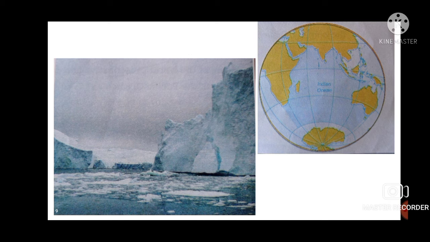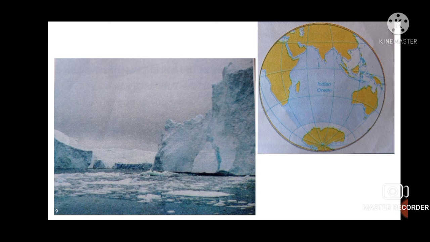Some of the world's most active and dormant volcanoes are found in the basin of the Pacific Ocean. Now, what do you mean by dormant volcanoes? Dormant volcanoes are volcanoes which have not been active for many years. They are known as dormant volcanoes. There are a large number of dormant volcanoes found in the basin of the Pacific Ocean.